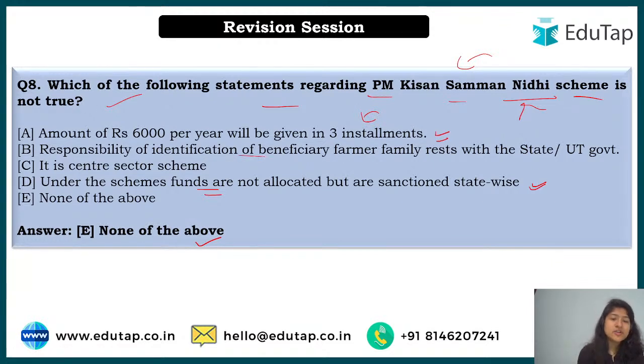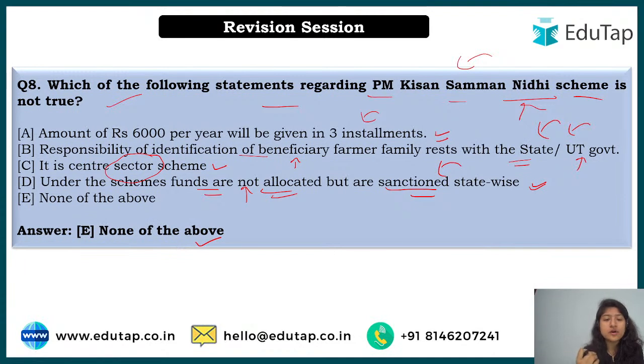Second is responsibility of who are the beneficiaries under this scheme. The responsibility will be given to the state and the UT government. Third, it is a central sector scheme. It means it is fully funded by the central government. Fourth one, under the scheme, funds are not allocated but are sanctioned state-wise. What does it mean? It basically means that there is no particular budget allocation, that only this much budget.